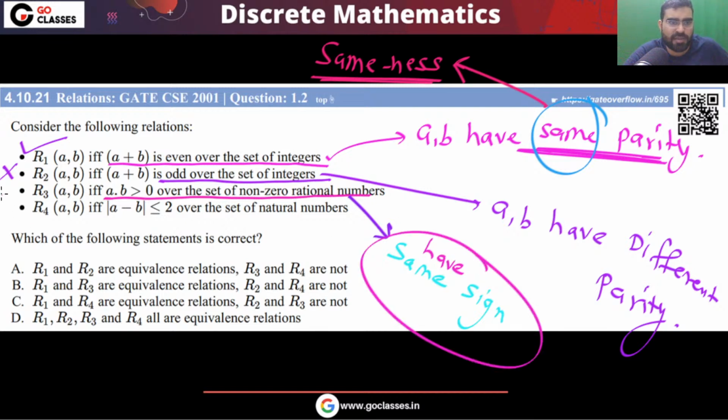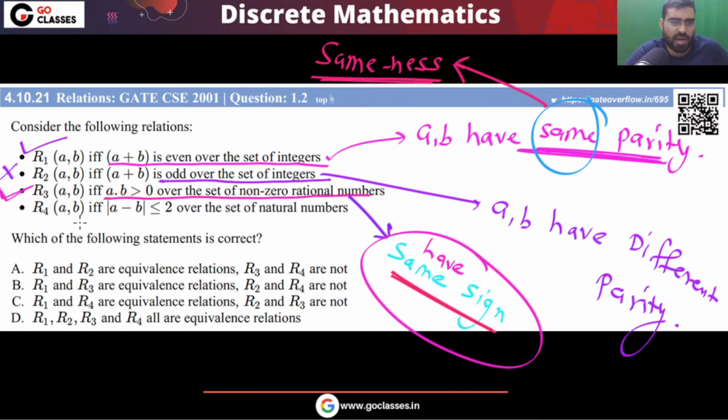So this is also sameness. R3 is also an equivalence relation because this is also talking about sameness. Please tell me, is this clear to everyone? They have the same sign. A dot B is greater than 0 if they have the same sign. So it will be reflexive, symmetric and transitive. That is the reason this is an equivalence relation.